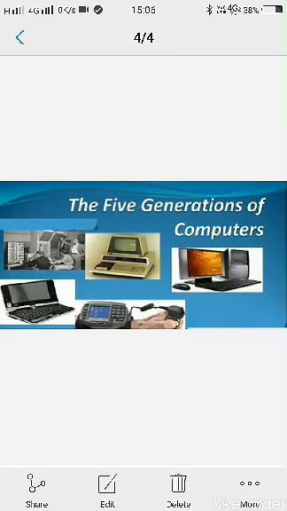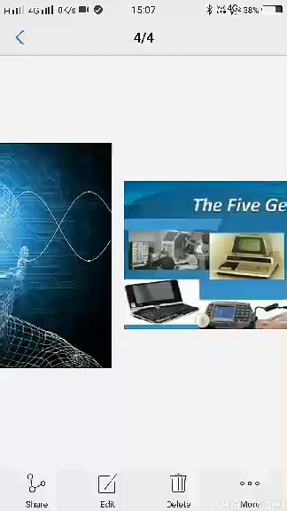So students, this is the last, the fifth generation of computers. These computers are still being developed. They have very high storage capacity, speed and efficiency. Computers of this generation are often called supercomputers. A supercomputer has many central processing units connected together and can carry out a large number of scientific operations in very little time. Computers are being developed in such a way that they can think on their own like human beings. This is called artificial intelligence.